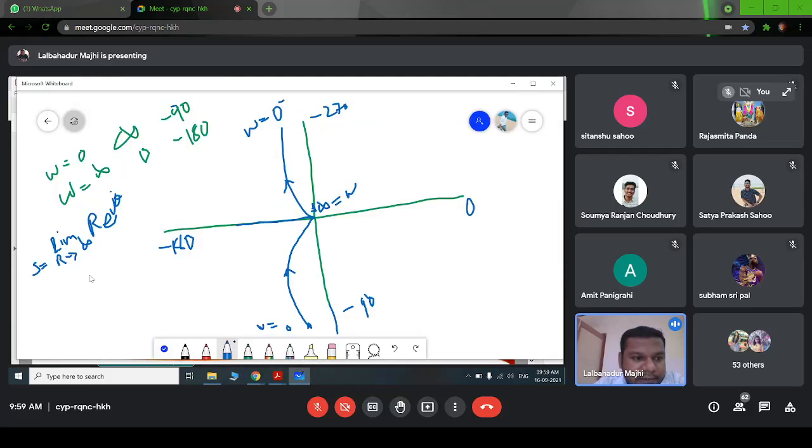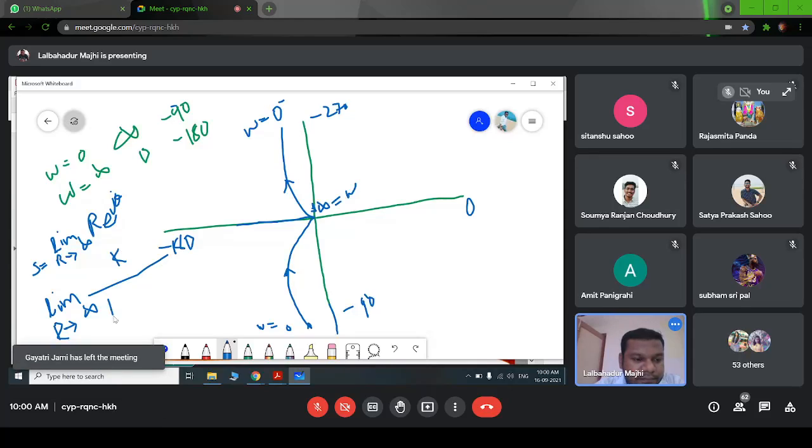Let me write. Okay, so it will be this: limit r tends to infinite, k divided by r e to the power j theta into 1 plus r e to the power j theta.